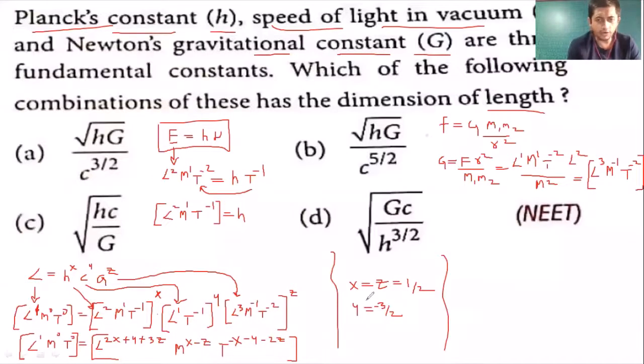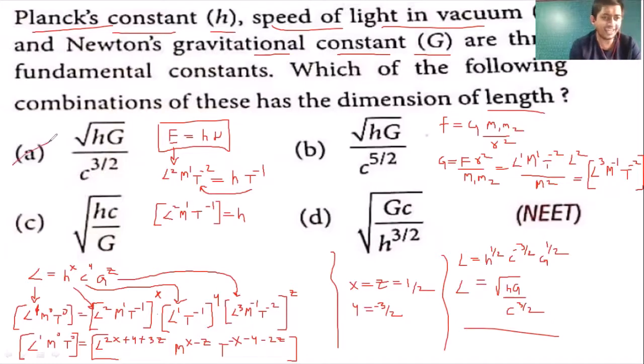So students, if we substitute the values of x, y and z, then we should get L equal to h raised to half, that is root of h, c raised to minus 3/2, so that goes to the denominator, and G raised to z, that is half. So that is root of h into G, and in the denominator c raised to 3 by 2. Right. So dear students, which option does this match? It is option A.